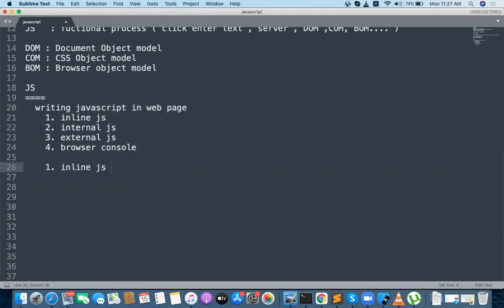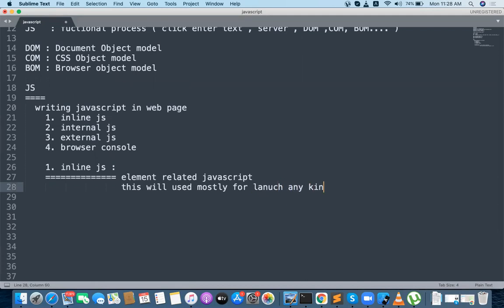Inline JavaScript is element related JavaScript. Got my point? This is used mostly to launch any kind of events.